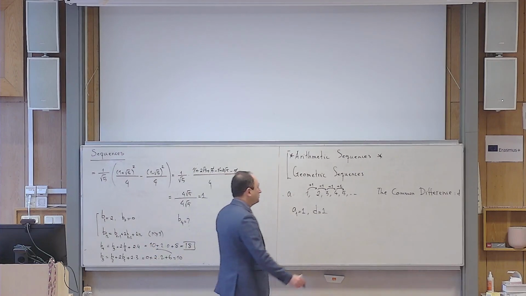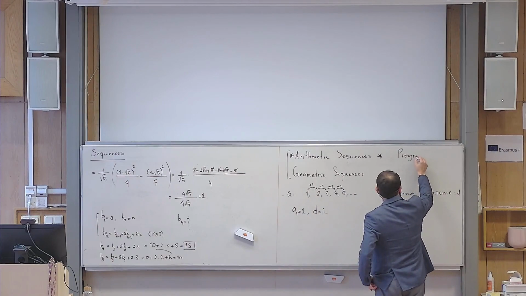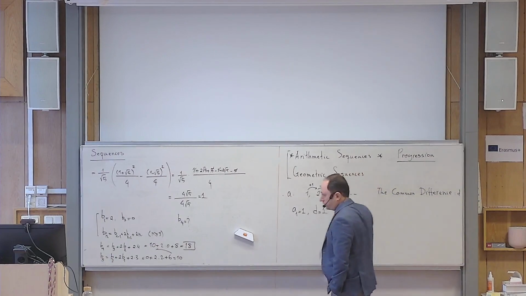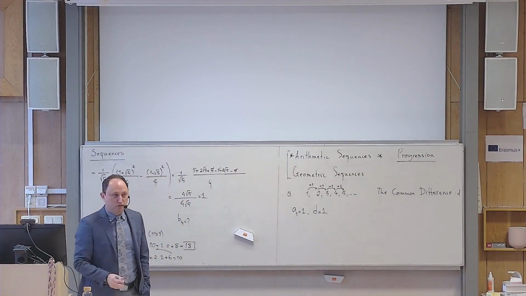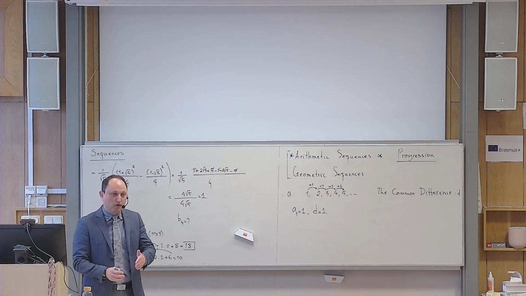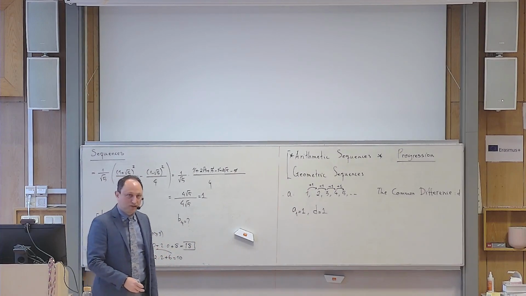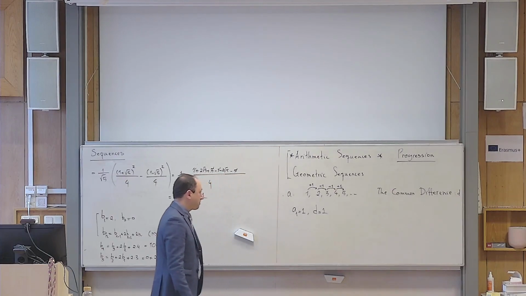By the way, I use the word progression. That is also common. But there is a little bit of difference between progression and sequence. A sequence in mathematics is a list of infinitely many numbers continued forever. But when you say progression, it means that you start at some point, but you also terminate at some point. This is a little bit technical difference. But sometimes in this course, I use these words interchangeably. Okay? Any questions?